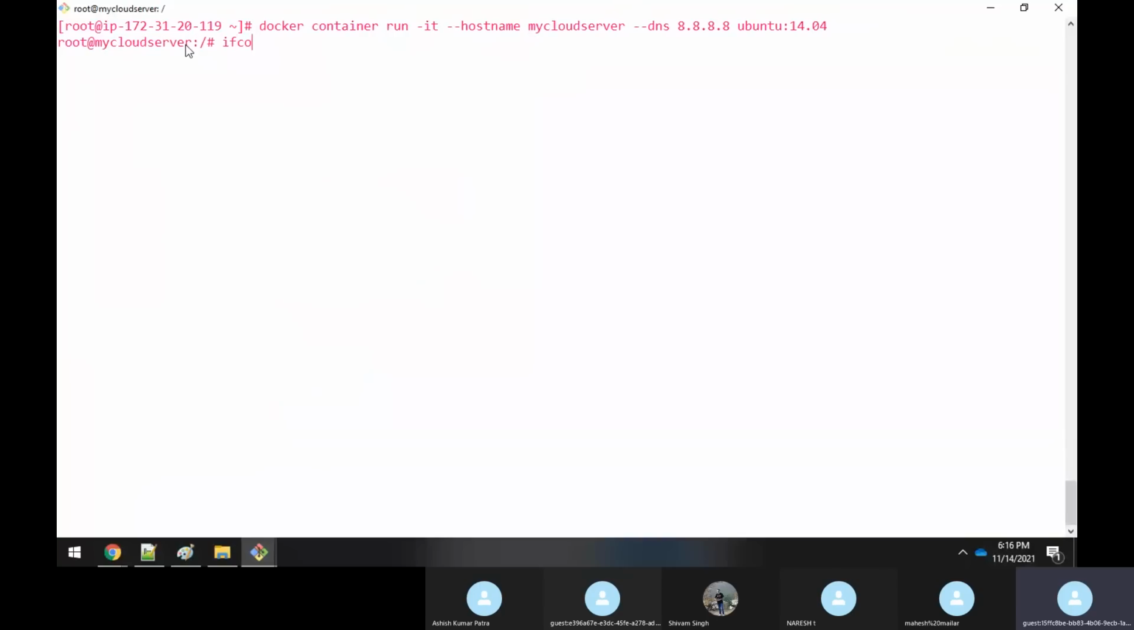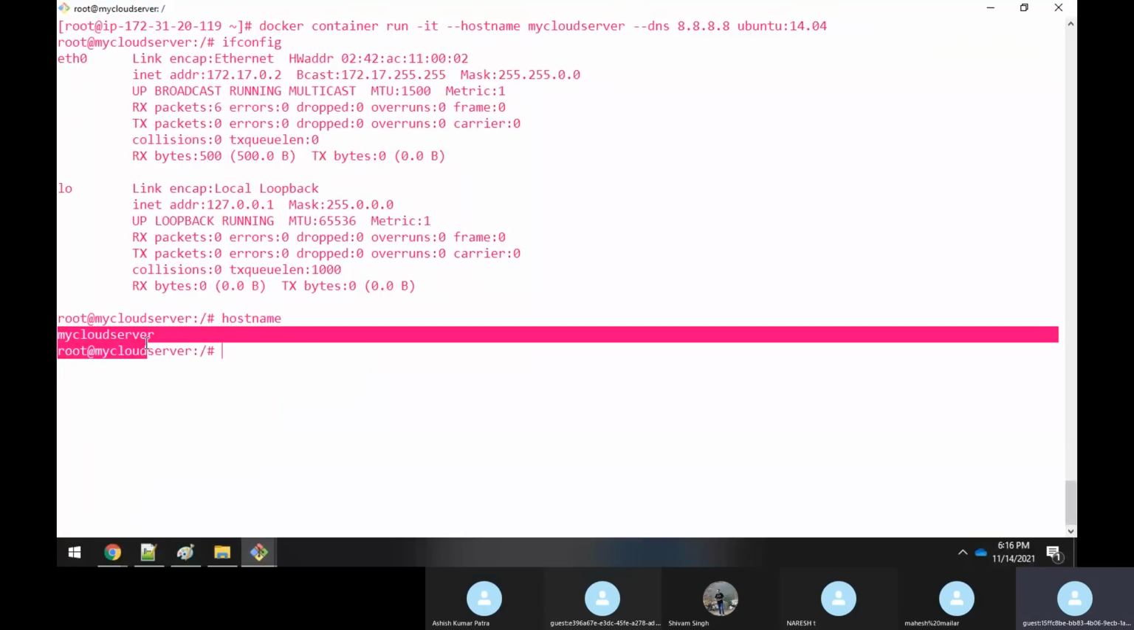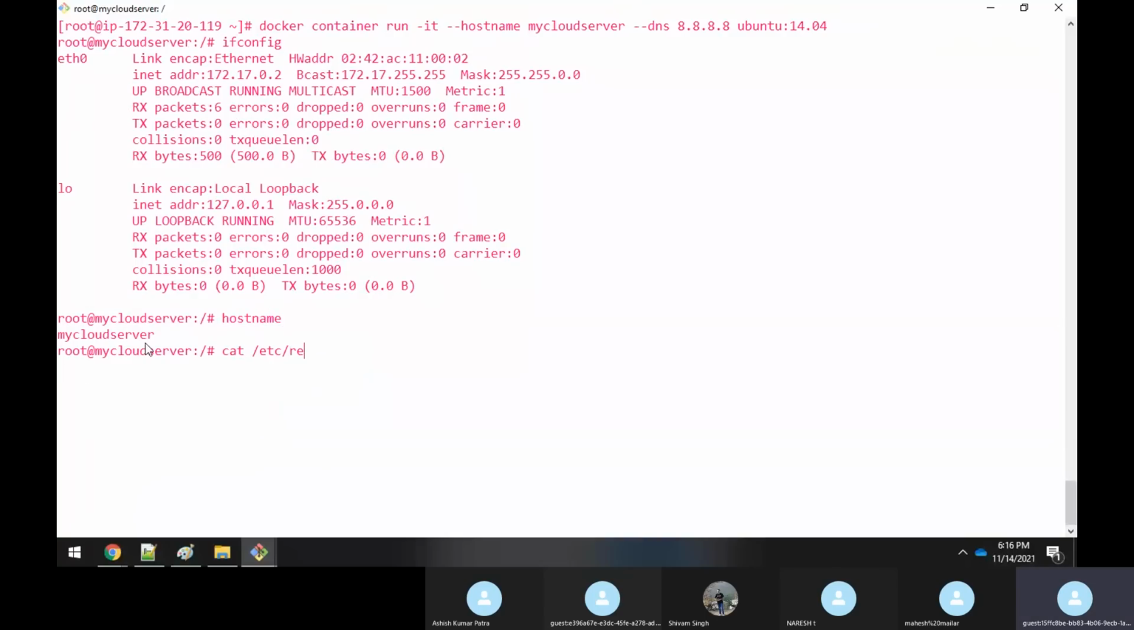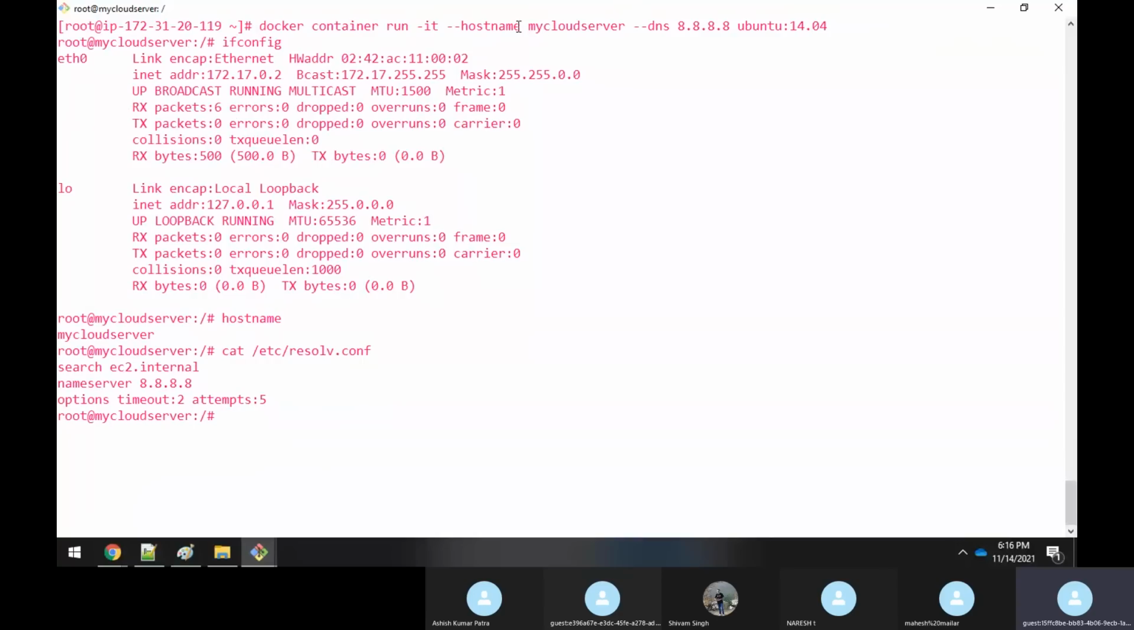If you execute the ifconfig command, it will give us the IP address. But if you execute hostname, you could see that this is the hostname given. And if you open this file, resolv.conf, you could see that you have got this name server, right? So whenever you want your own hostname, you have to use this hostname option and you have to give the DNS name.